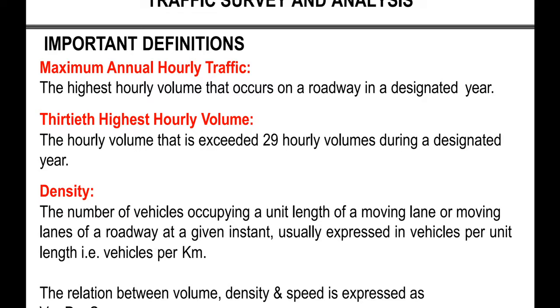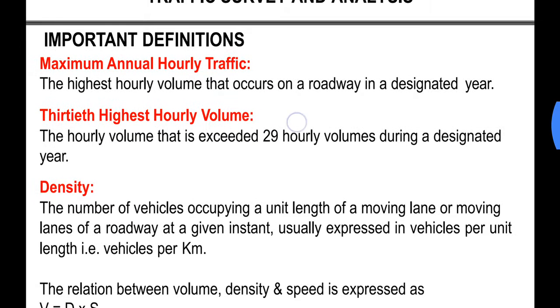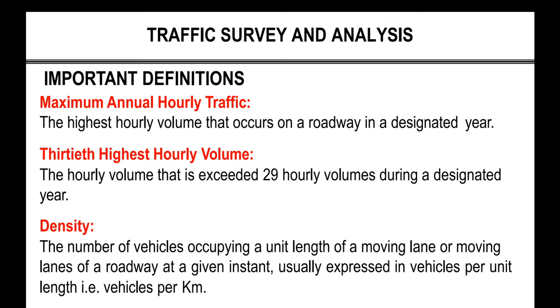We arrange this data in decreasing order. The hour with the greatest traffic volume will be placed first, and accordingly second, third and fourth. Similarly we do this for all 365 into 24 hours. In this table, the 30th highest hourly volume would be the value at the 30th slot.